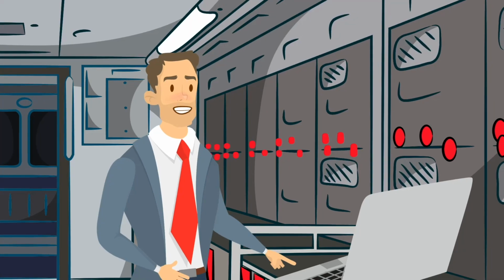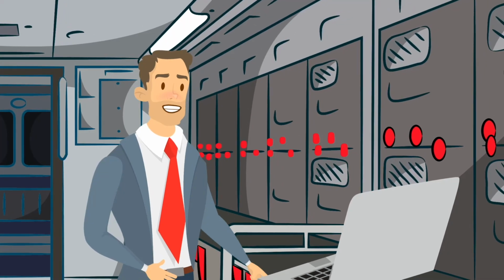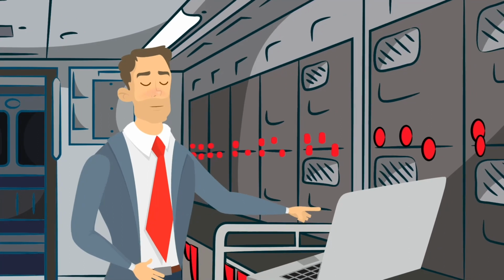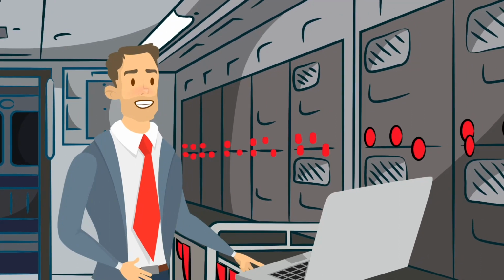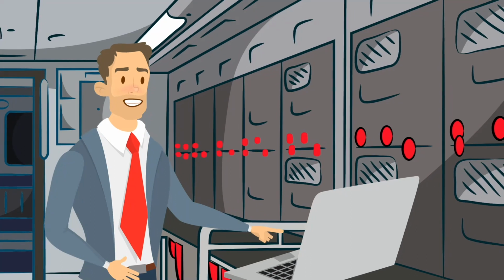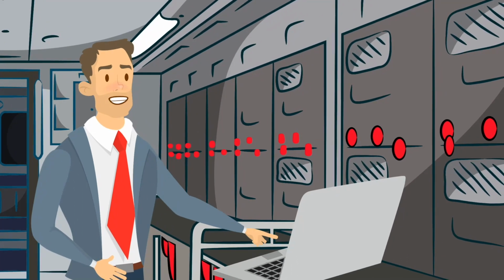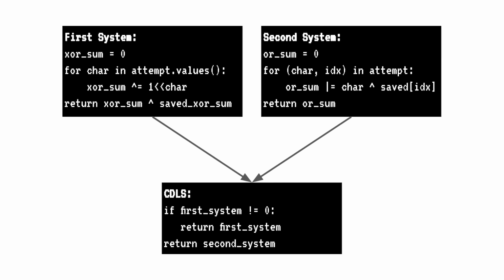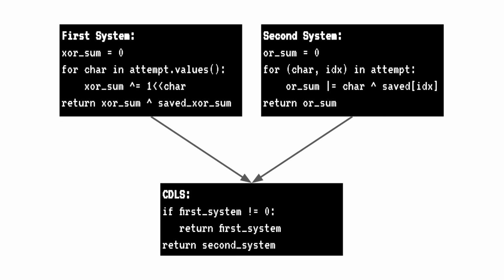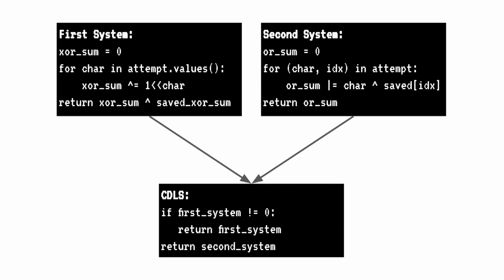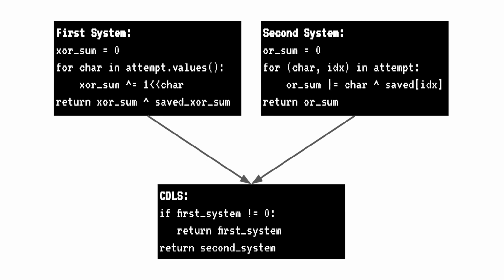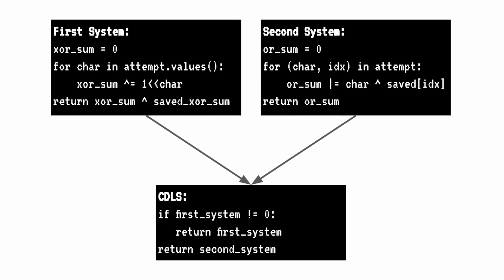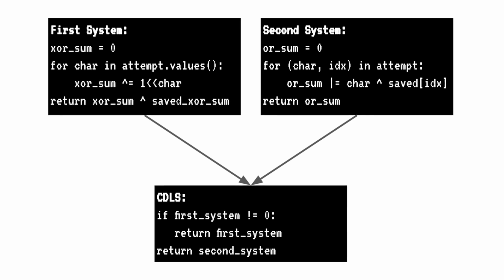The keypad doesn't control the lock. It only sends the buttons pressed to the CDLS. But unfortunately, the connection between the keypad and the CDLS is throttled to one combination every 2 seconds. The CDLS circuit contains two independent logic components that check the combination is correct. One checks the XOR sum of the keys as a bitmap, and the other the OR sum of the keys valued XORed with the key.